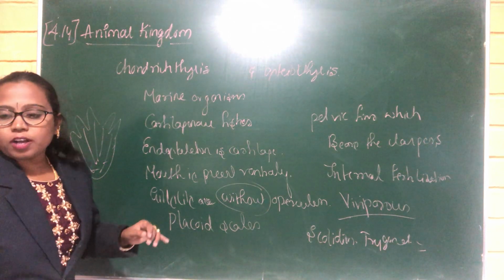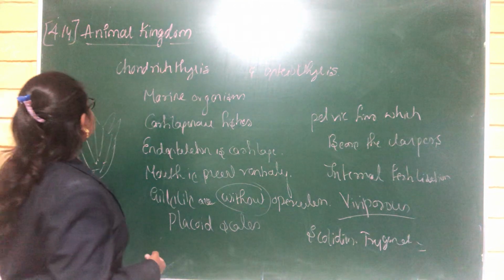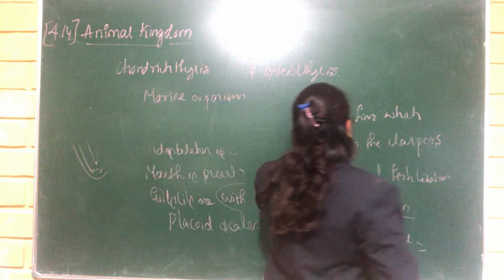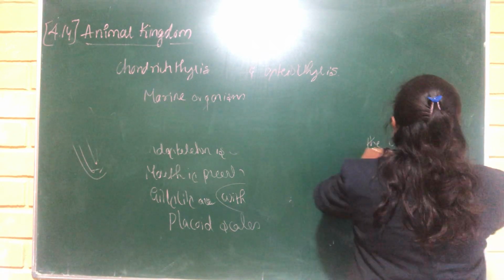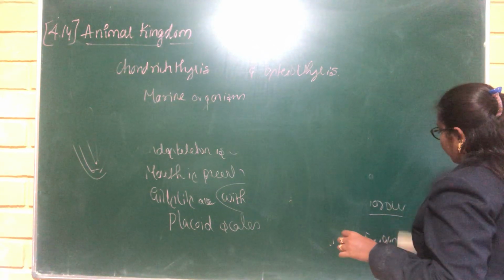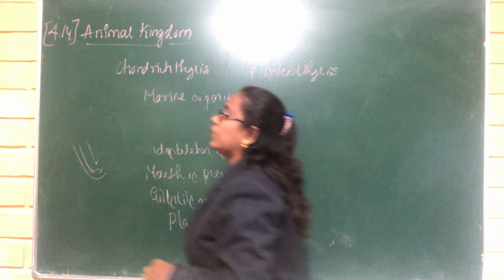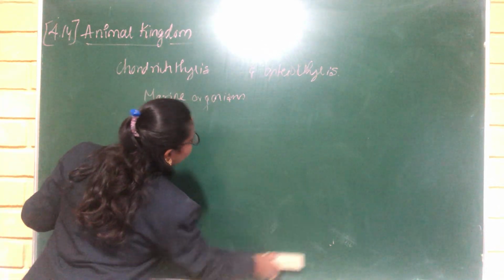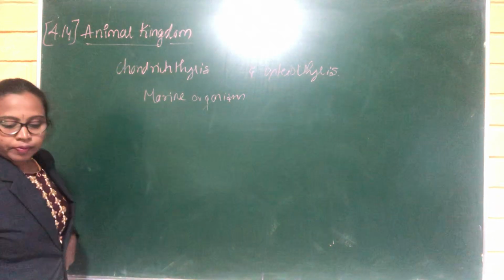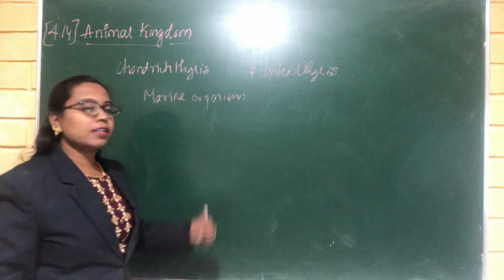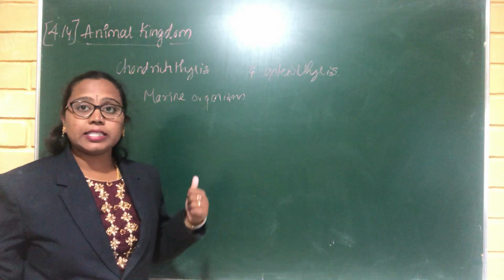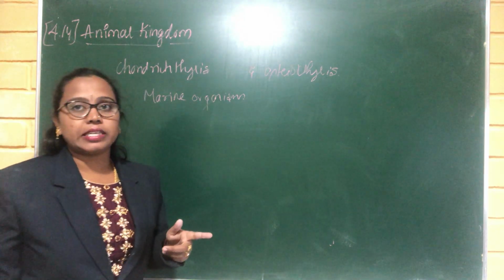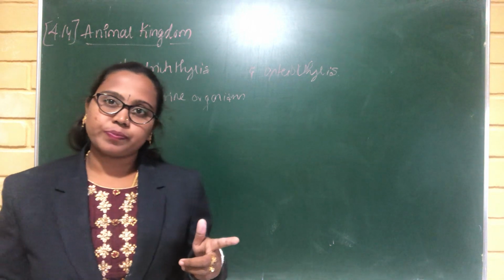Now coming to the Osteichthyes. What are the characteristic features of Osteichthyes? In these organisms, the endoskeleton is made up of bone, so that's why they are commonly called bony fishes. In Chondrichthyes the endoskeleton is cartilage, but in Osteichthyes the endoskeleton is bony in nature.